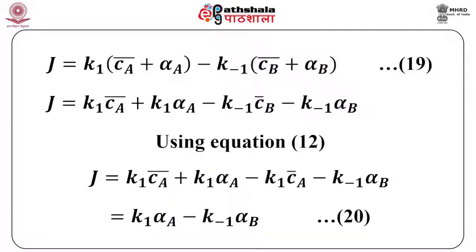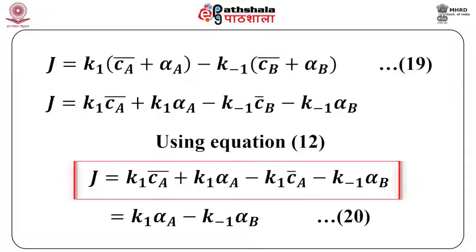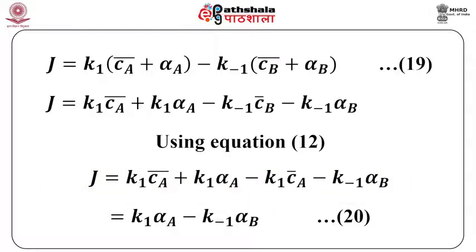Now, substituting equations 14 and 15 in 9 and 10, we have equation 12 as J = K1 Ca bar + K1 alpha A - K-1 Cb bar - K-1 alpha B. Using this equation, we have another expression for J, which is K1 alpha A - K-1 alpha B.